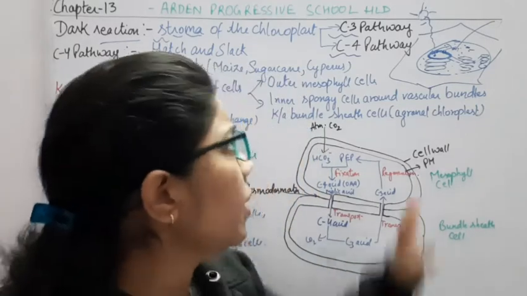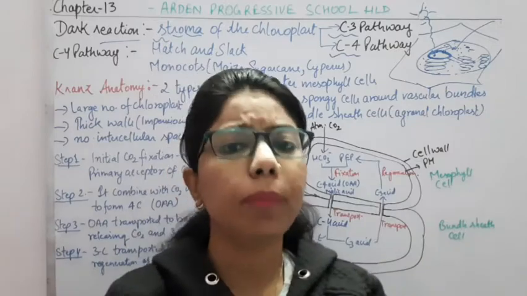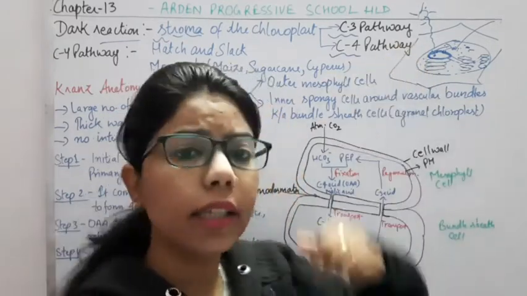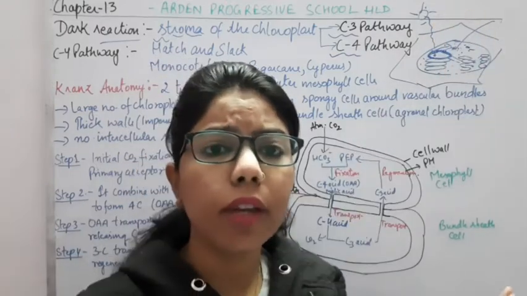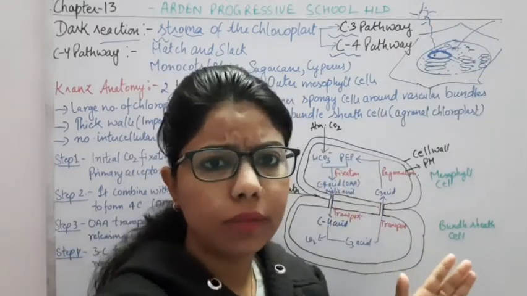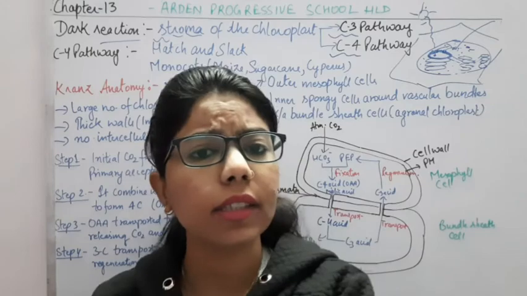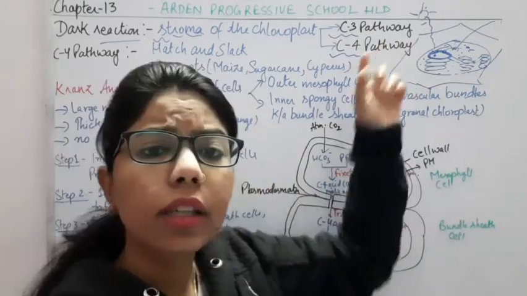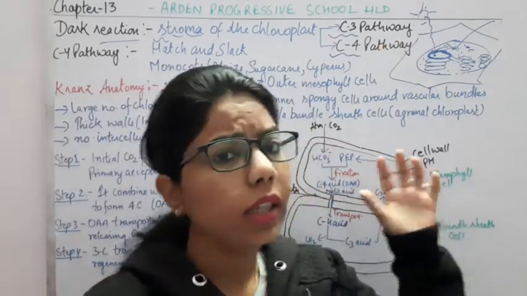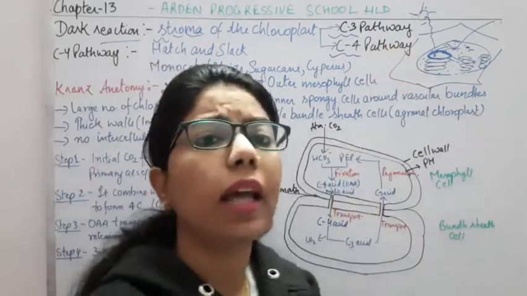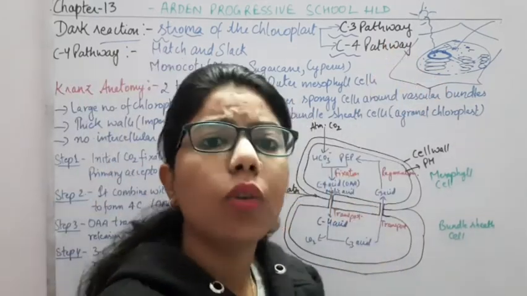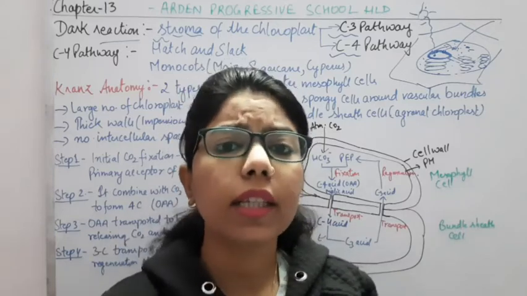Okay, but sometimes in some of the plants which come under this category, because earlier scientists used to know about only this pathway. They were not aware of the C4 pathway. Later on, as the studies happened, what happened? They discovered the C4 pathway. How? Because there is some different anatomy in the plant. What is that anatomy? It is the Kranz anatomy.